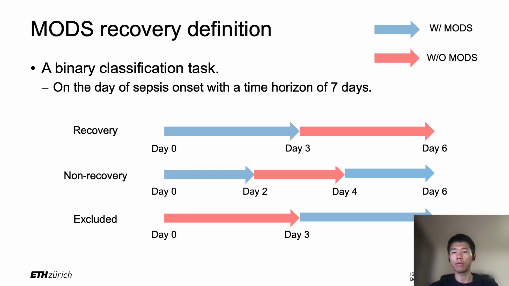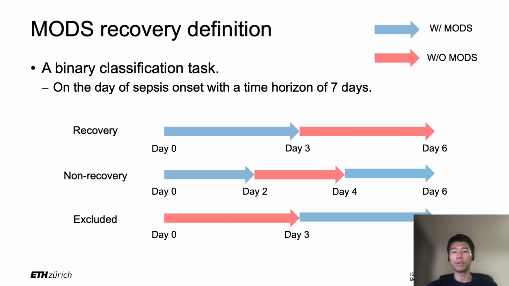We use a blue arrow to indicate a patient in mouse state, and a red arrow to indicate a patient not in mouse state. Day 0 is the day of sepsis onset, and we have the data until day 6, at which we predict if the patient will be recovered or not. The first example is a recovery example, as we could see that for the first 3 days, the patient was in mouse state and recovered to a mouse-free state in the last 3 days until day 6.